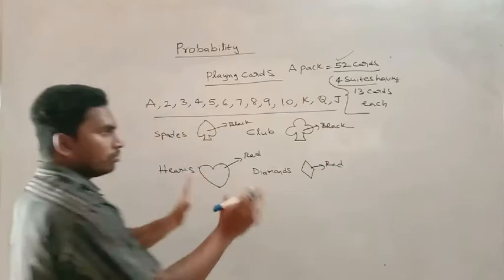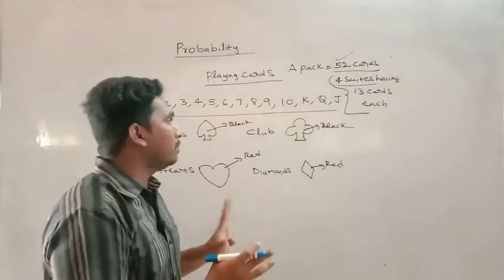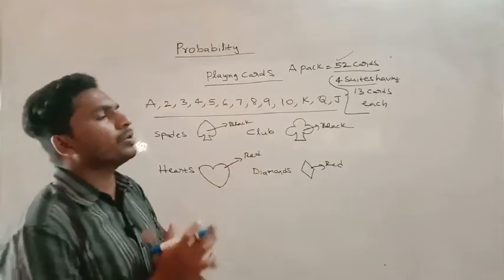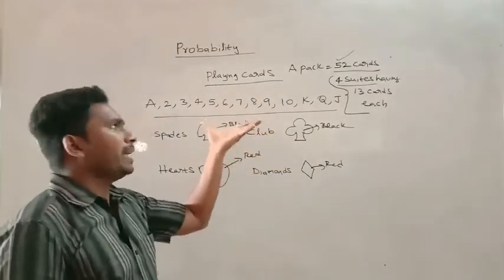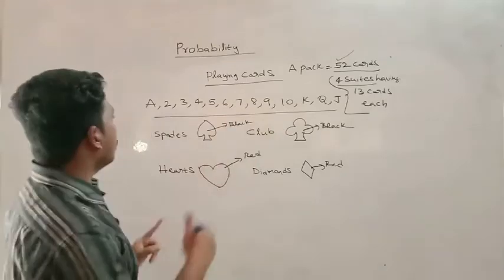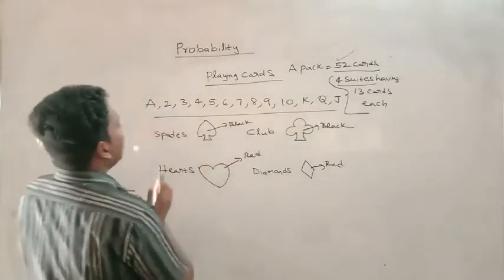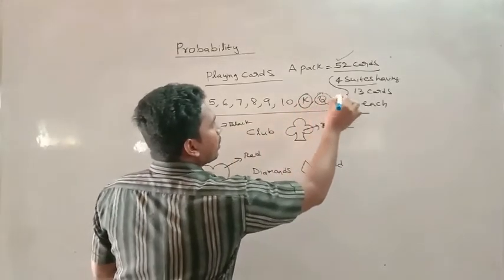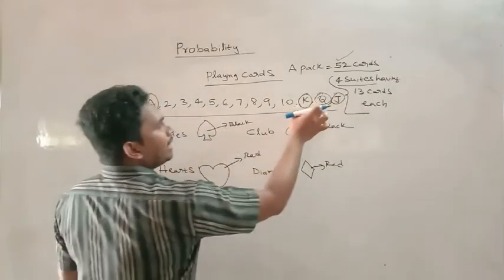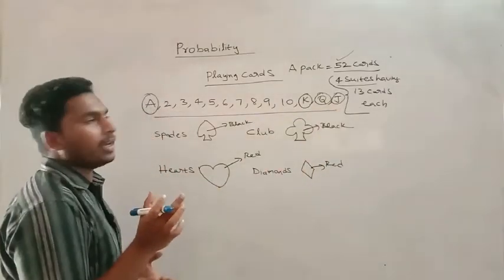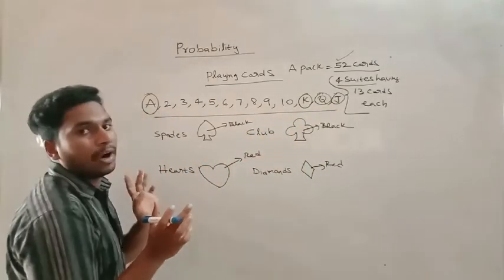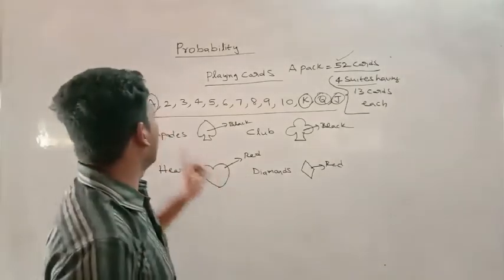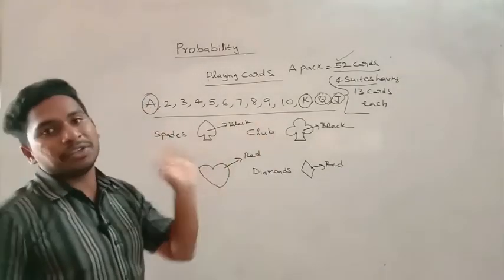You have to remember these colors, and whatever I am telling in this video is important: the suits, the types of cards and all. Out of all these 13 cards, you have to remember these things: ace, king, queen and jack. These 4 cards are called face cards or honor cards.